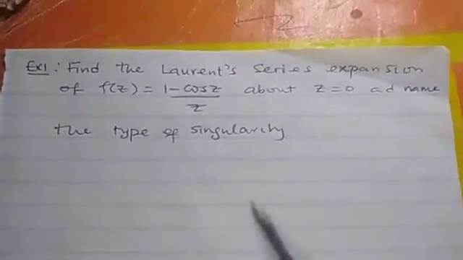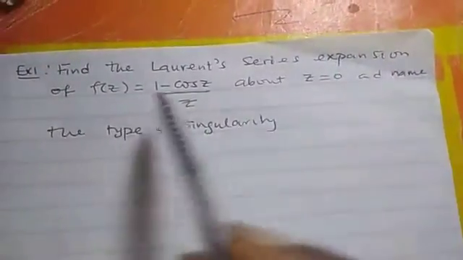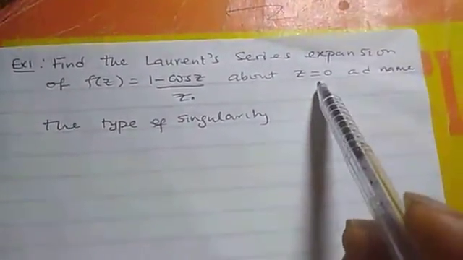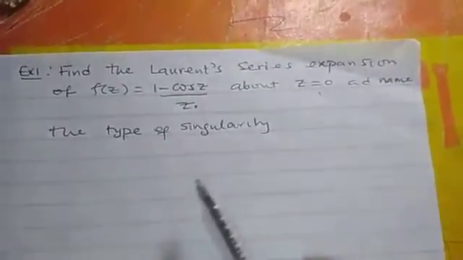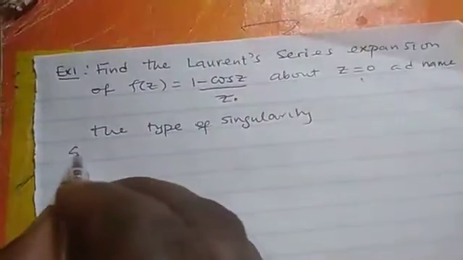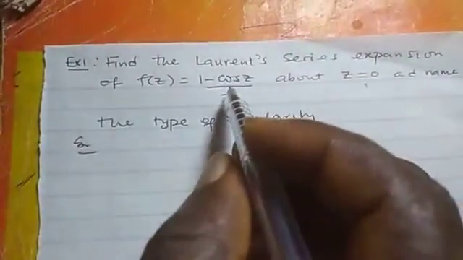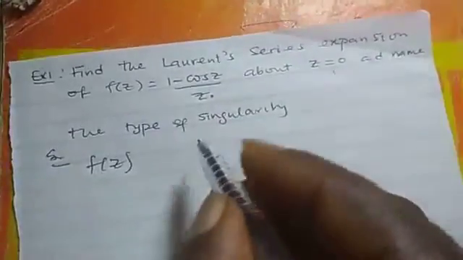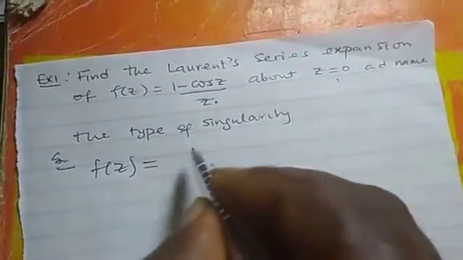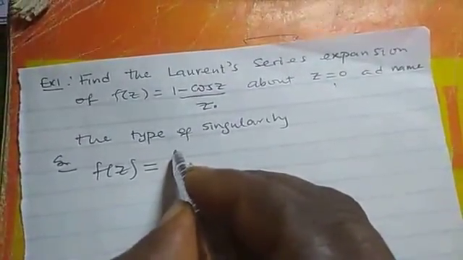Let's take an example. We have example 1 here. Find the Laurent series expansion of this f of z about z0, about z equals 0, and name the type of singularity. The knowledge of Taylor series and Maclaurin series will be very important here, which you have to go and take note of.